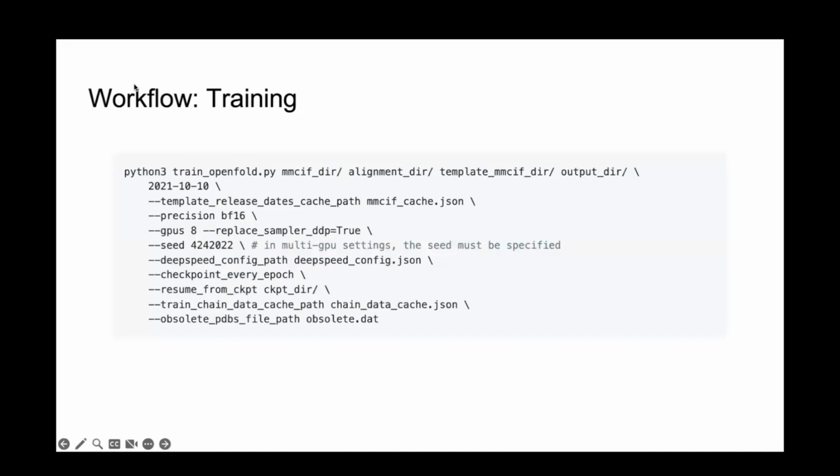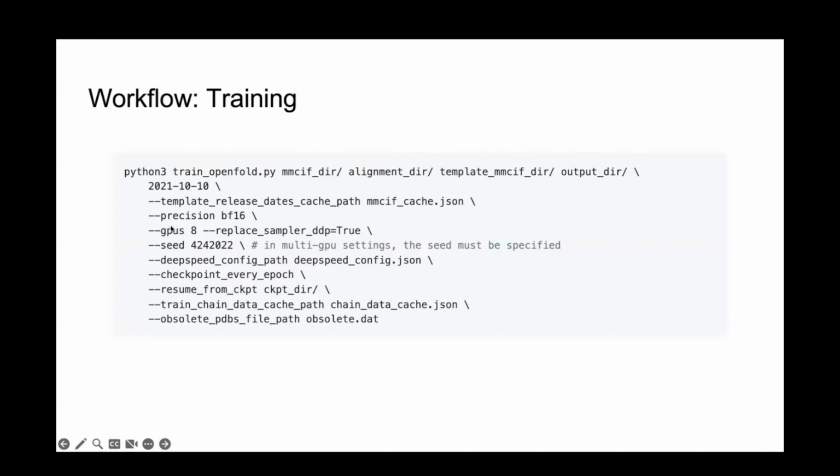And then finally, you just run the training script. You have your MMCIF directory, which, again, is misleadingly named. This could be any kind of structure file, PDB, MMCIF, .core, whatever. You have your alignment directory with your pre-computed alignments, including MSAs and templates. You have a template MMCIF directory, which could be the same as the target MMCIF directory. And then you have a directory where it dumps checkpoints and outputs and logs and so on.